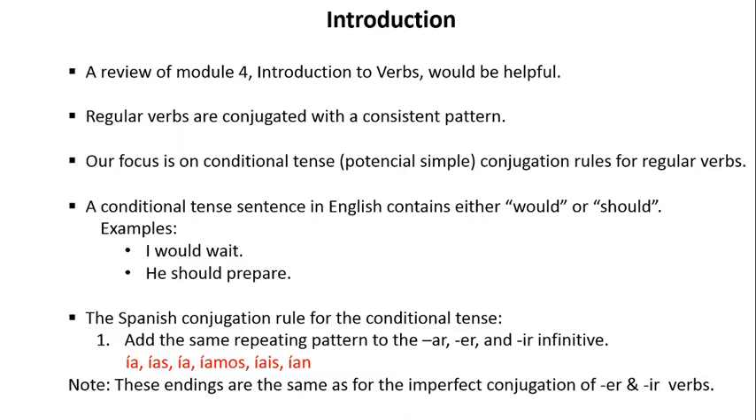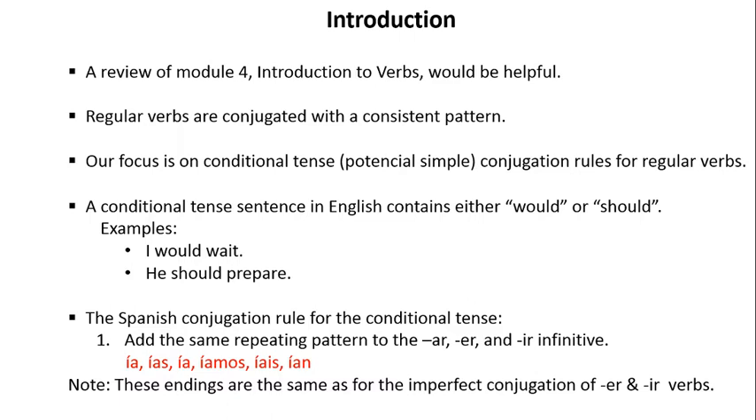Regular verbs are conjugated with a consistent pattern. Now, our focus is on the conditional tense in this module, in Spanish referred to as the potencial simple. These will be the conjugation rules for regular verbs. Now, a conditional tense sentence in English contains either the word would or should. Some examples would be, I would wait, and he should prepare.